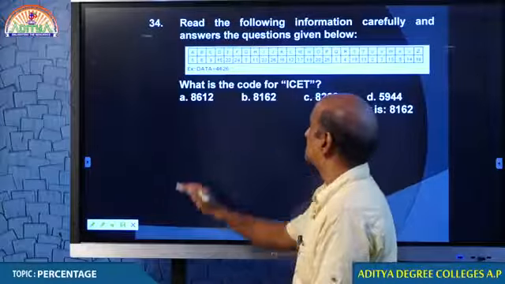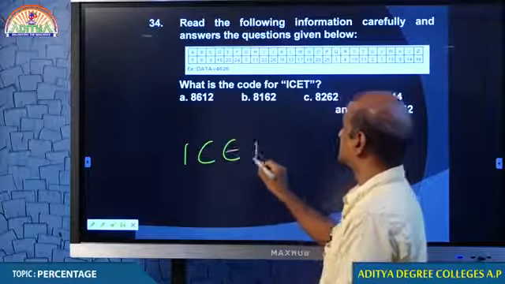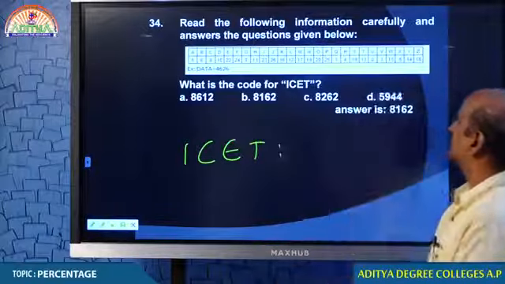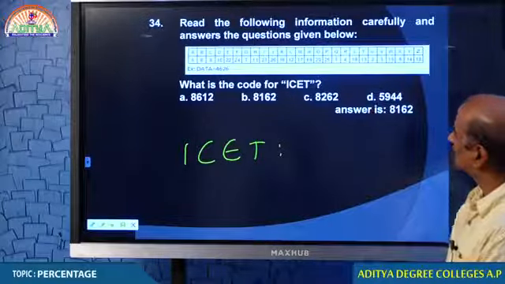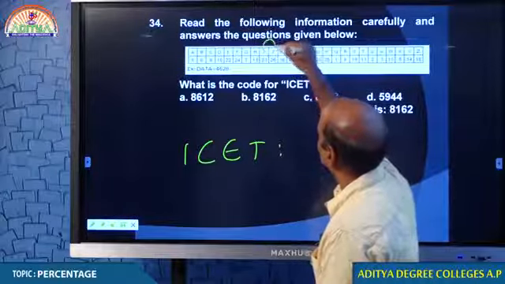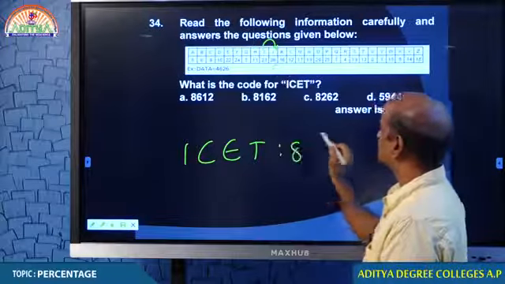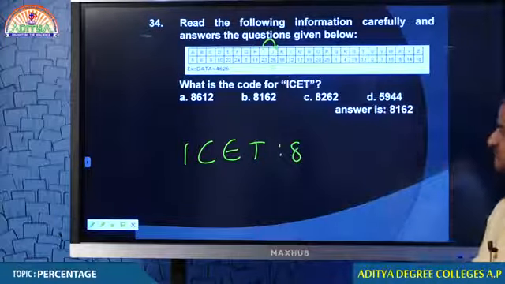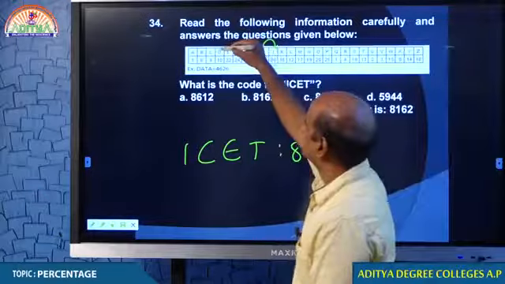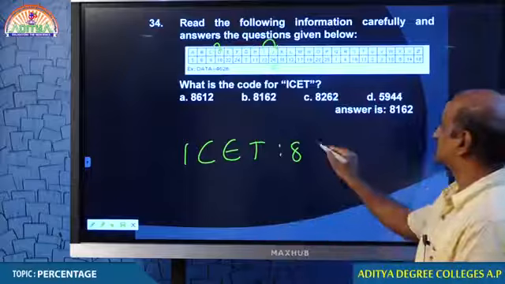Basing on that, what is the code for I set? Come on, students. Look at the table. I, what is the next letter of I? J. J means 26. 2 plus 6, 8. Then C. C's next letter is D. D means 10. 1 plus 0, 1.